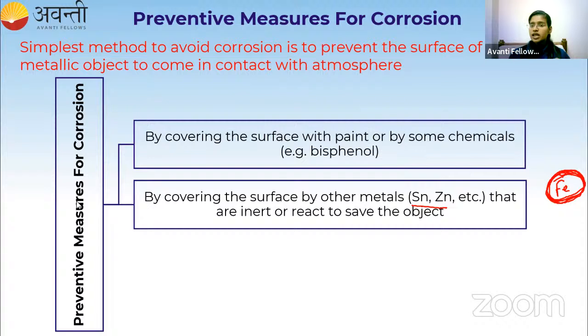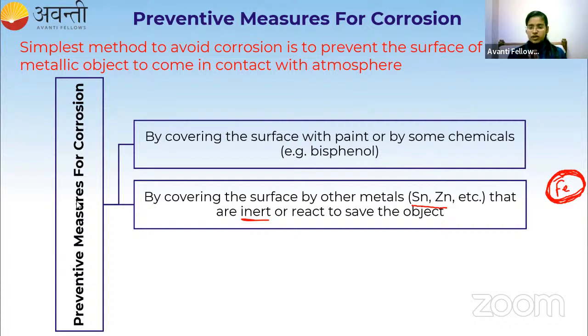Inert means they will not react with oxygen, nitrogen, or any other elements present in the atmosphere. That is called inertness. If they do not react with oxygen, they are not going to form the oxide layer, so our object can be saved. The iron object, the iron rod, or the materials made up of iron can be saved from oxidation.